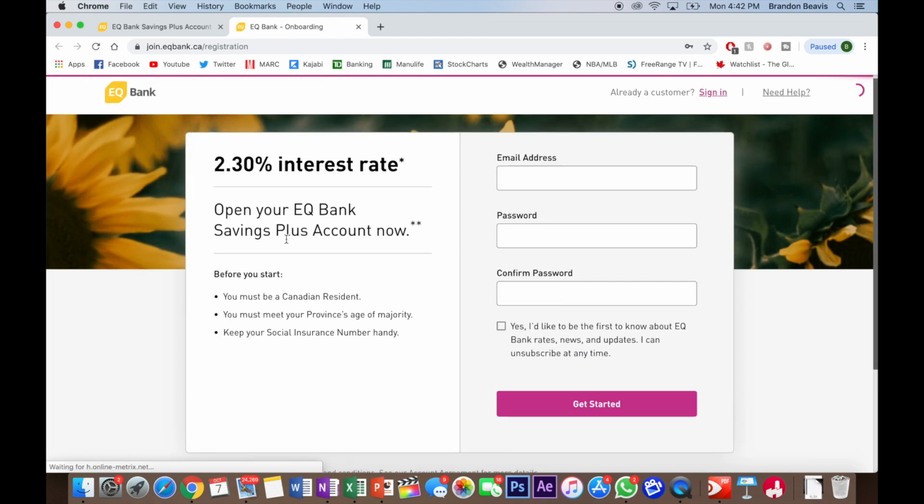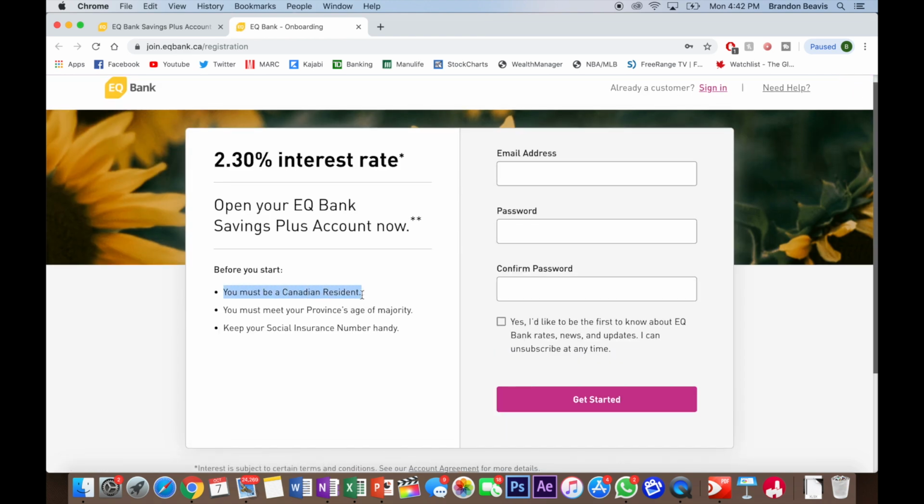They require 3 things in order to register with this account. You must be a Canadian resident. You must meet your province's age of majority. Here in BC, that's 19. Everywhere else, I believe it's 18. And you need to have your social insurance number handy.